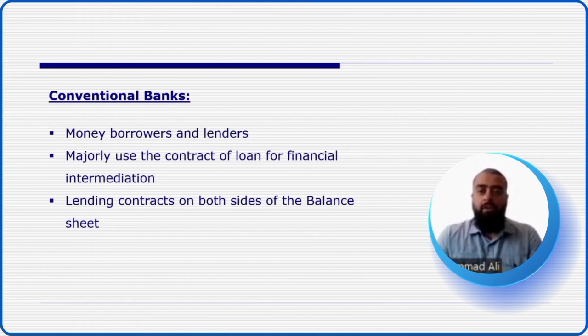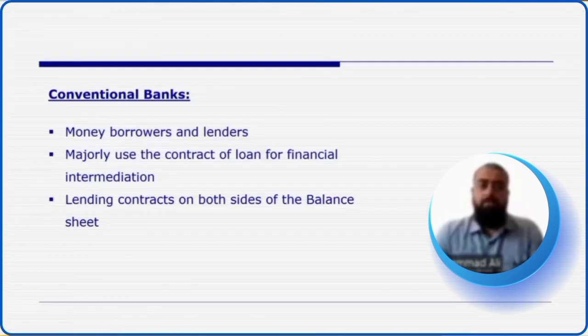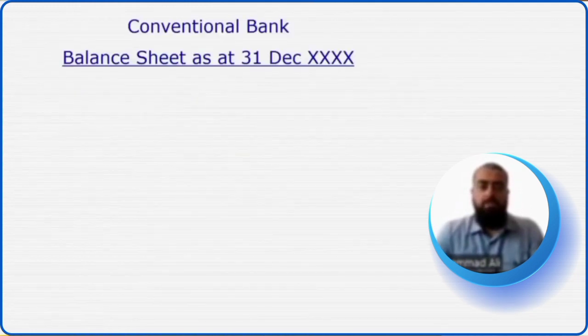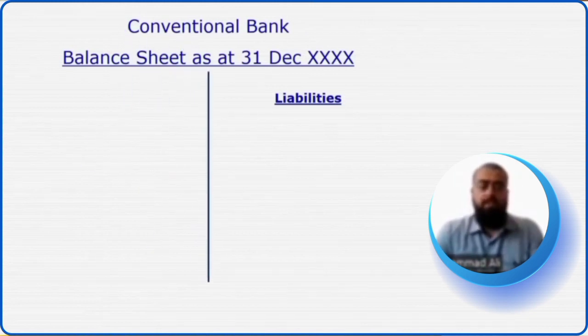And lending contracts can be seen on both sides of its balance sheet, whether it's the liability side or the asset side. Now let's see how a conventional bank's balance sheet involves riba. Like all balance sheets, a conventional bank's balance sheet has a liability side, or sources of funds side, and an asset side where those sources of funds are deployed and assets are created.